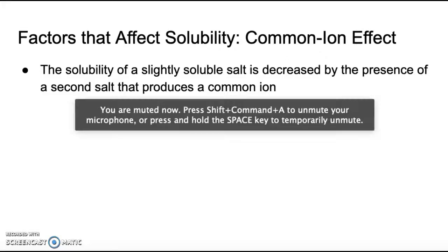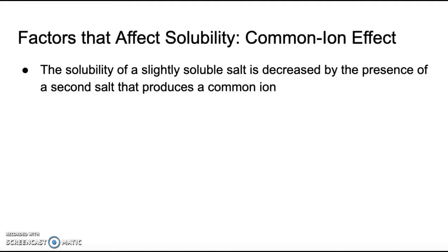The last thing that we're going to talk about today is something called the common ion effect. That's something that's going to affect the solubility of an ionic compound. What happens is, if you've got a slightly soluble salt and you put it into water that has a second salt that produces one of the same ions, you're going to decrease the solubility of your salt. So let's do an example to see what I'm talking about here.